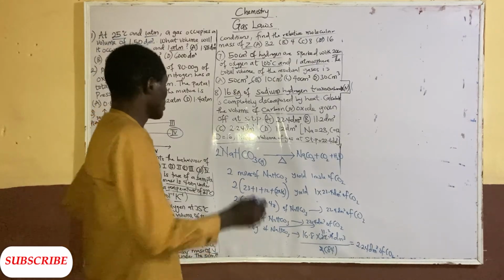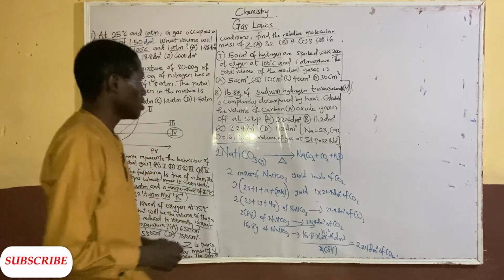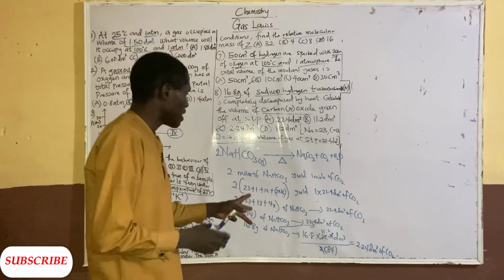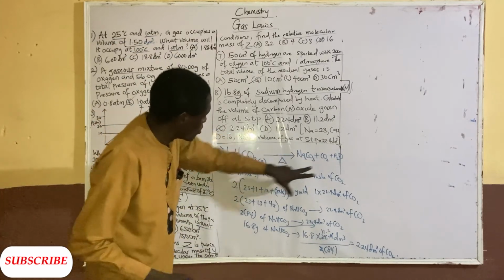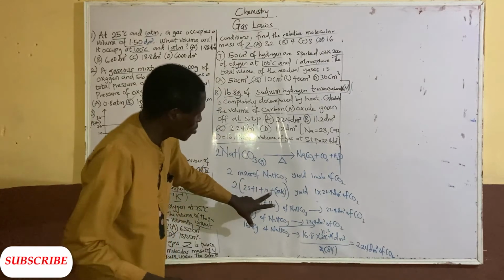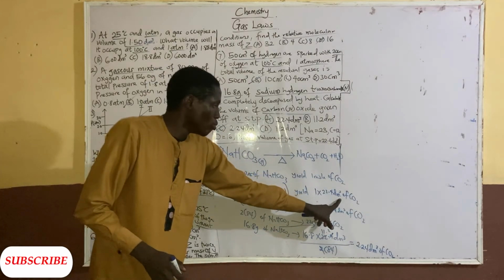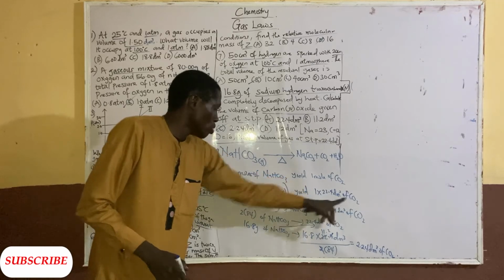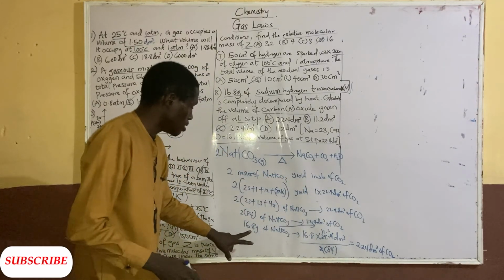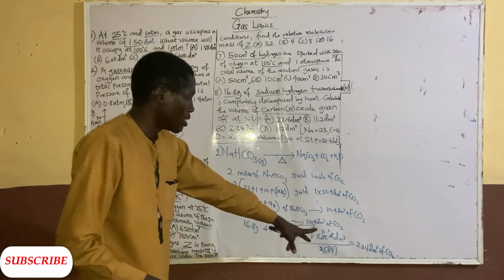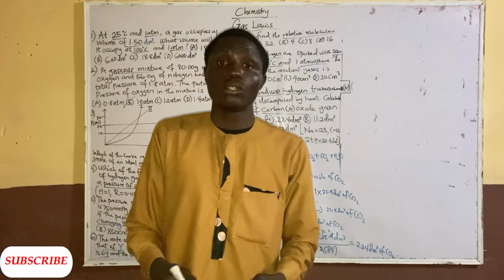So I think the option is C. Option C. So we can see this Avogadro's law relates mostly to volume, and then we change the moles to gram so that we can relate it with 1 molar volume of CO2. Then we substitute our 16.8 gram of NaHCO3 to get our volume of CO2.